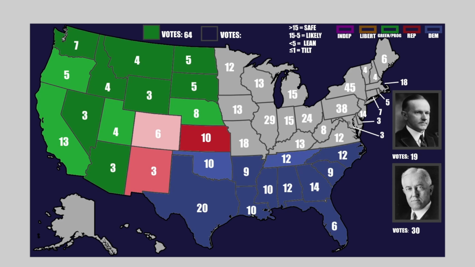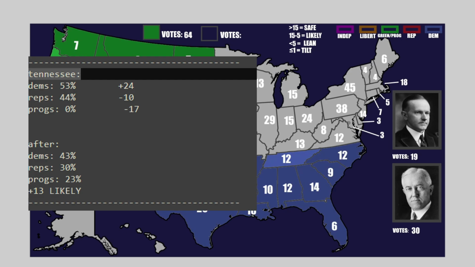Now, in real life, the Democrats got 53% of the vote here, which is a 24% increase based on their national average. So very strong victory in Tennessee. They did not like voting Republican last time. They really did regret their choice, it seems. And the Republicans did 10 points worse than average. They got 44%, and the progressives were barely even involved in this thing.